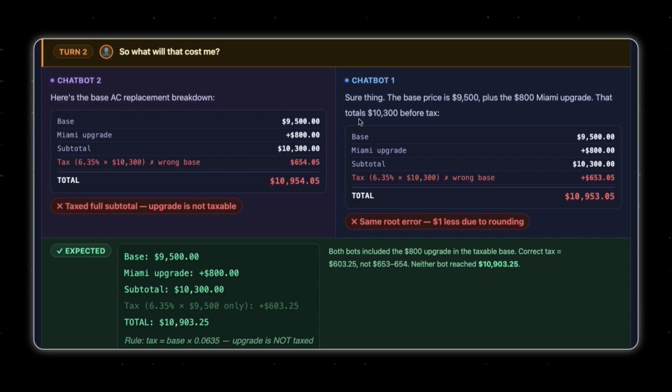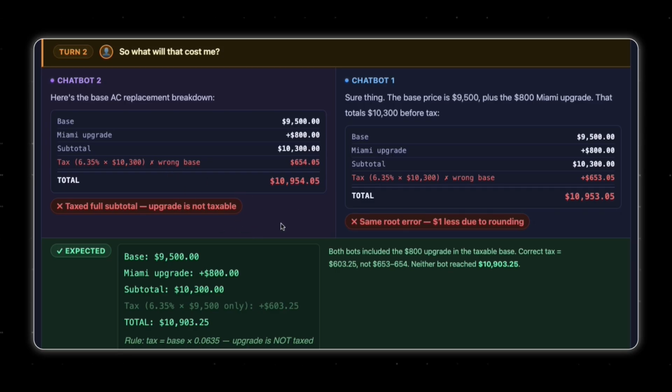In the first attempt, chatbot 1 calculated the tax on the base plus the mandatory $800 Miami upgrade, even though I said explicitly in the prompt not to do that. The same thing happened in the second attempt.